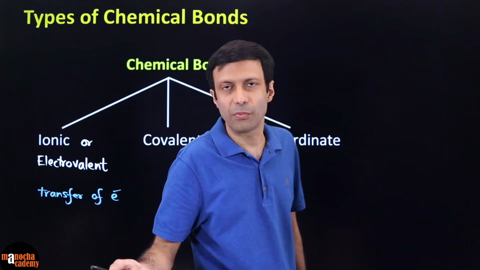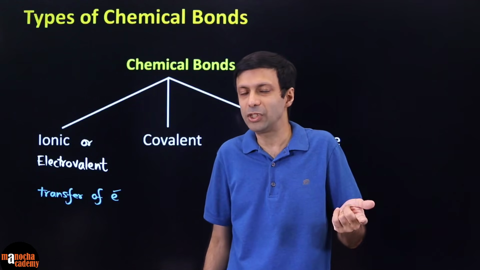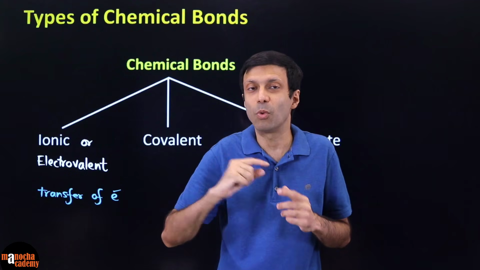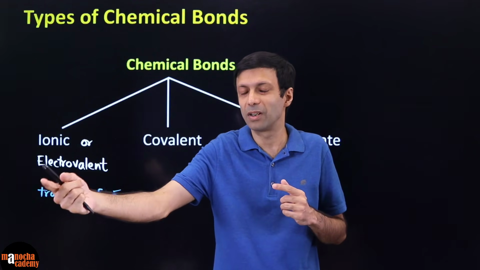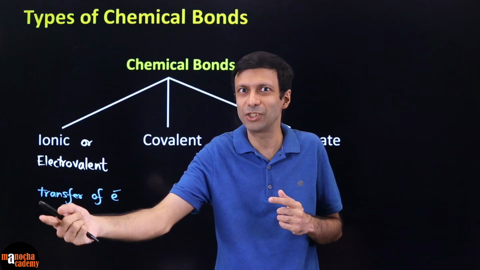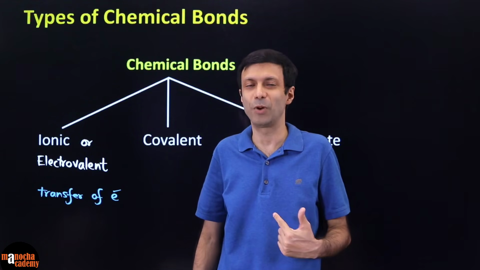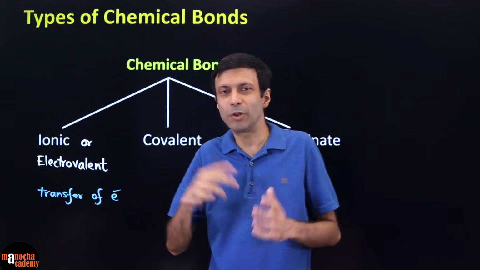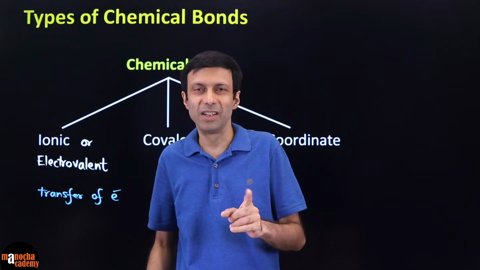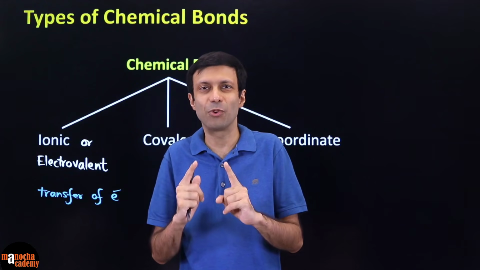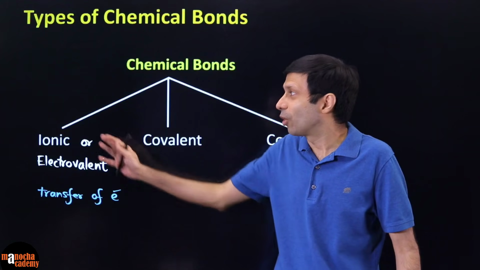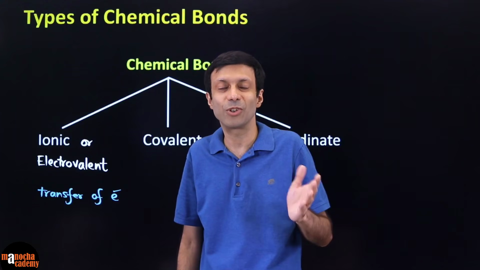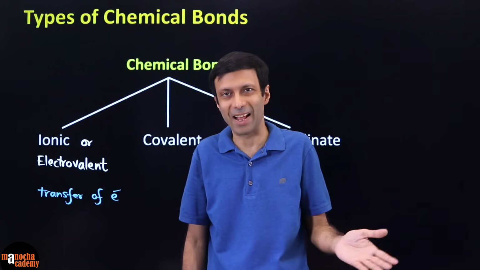And when there is a transfer of electrons, because electrons are negatively charged particles, so let's say you transfer electrons to your friend, then what happens? Your friend will gain more electrons, so he becomes negatively charged, and you have lost electrons, so you become positively charged. And positive and negative attract each other. So you can see, because there's a transfer of electrons, ions are formed, and you know that there is an attractive force. So that is why it is called ionic bond, because when there is a transfer of electrons, ions are formed, cation and anion.